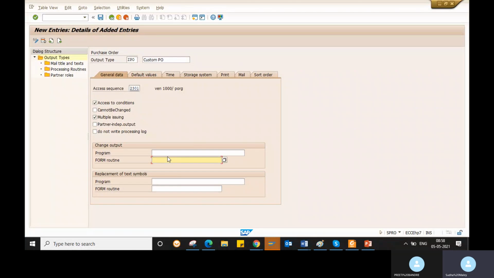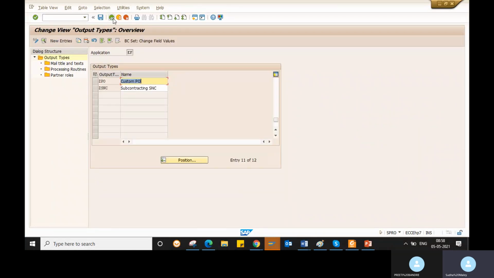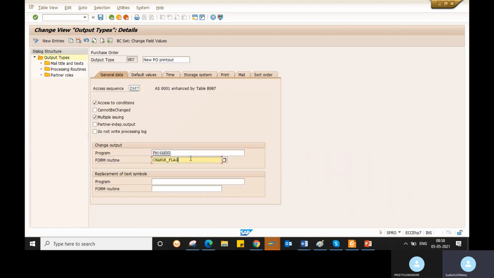Here you need to give the standard program. If you want, you can see the standard program in NEU. When you go to the details of NEU, you can see this is the standard program. If you are using the standard, that is no problem. You can create a new one and assign your access sequence. You can give the program here. This is the important part here.